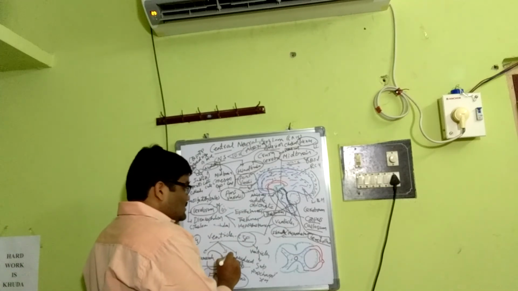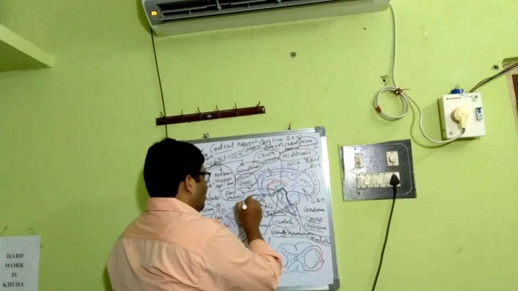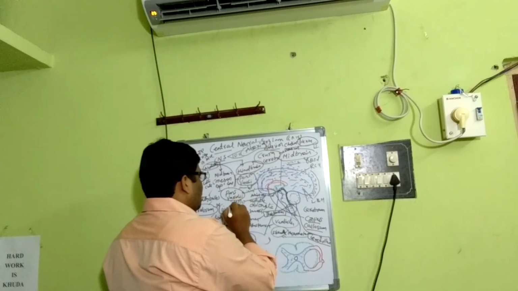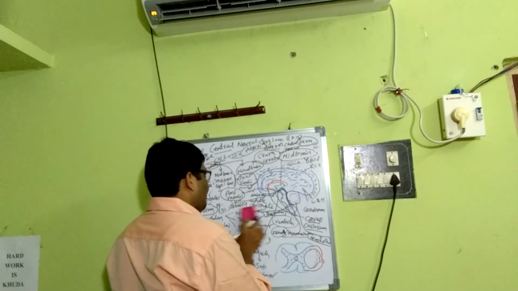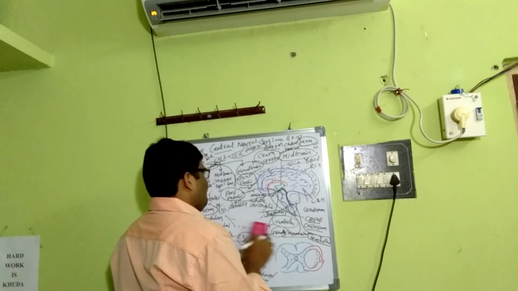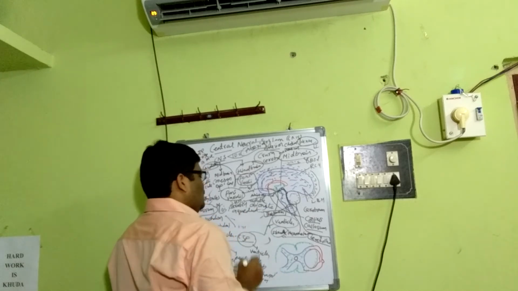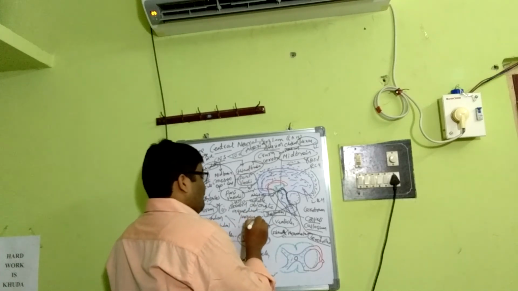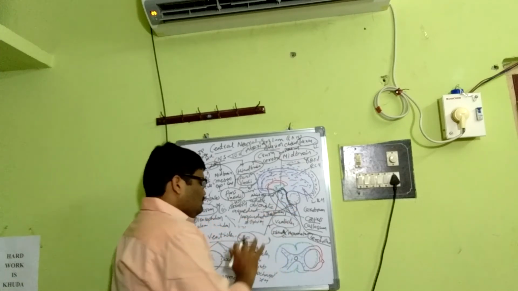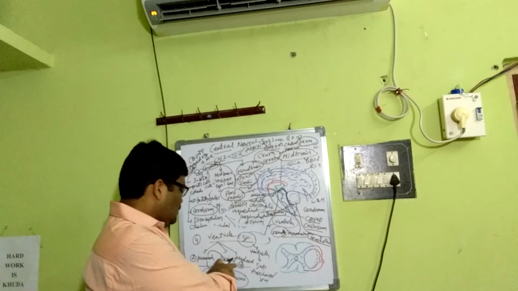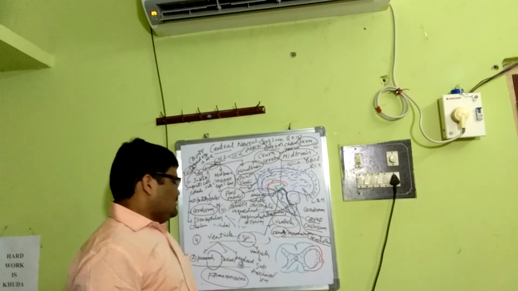And this diocoele is connected by a narrow passage known as the iter, or cerebral aqueduct, or aqueduct of Sylvius. The diocoele connects to the myelocoele by means of the iter, cerebral aqueduct, or aqueduct of Sylvius.